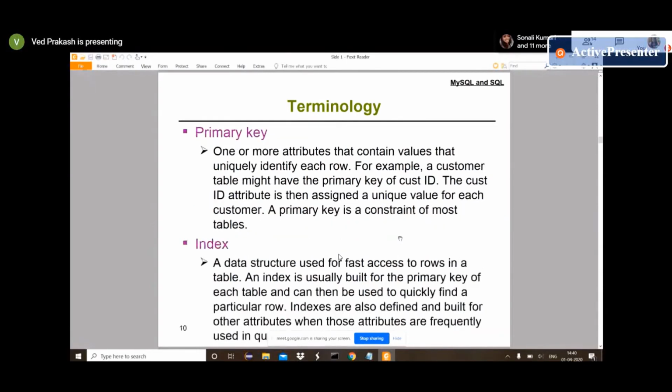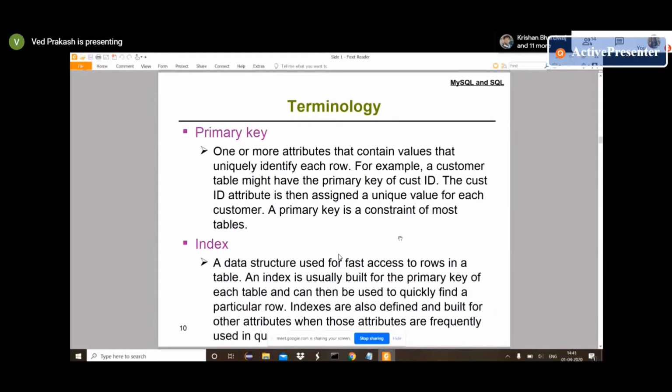We already discussed primary key. Suppose we have different items on Flipkart or any e-commerce website. How will we identify all items? Whenever we are storing items, we are providing item attributes: item name, color, size, type. At that time in the table we are also assigning one ID. That's the primary key, like customer ID or item ID. So in a database or in any table, how we can uniquely identify any row, that's our primary key.